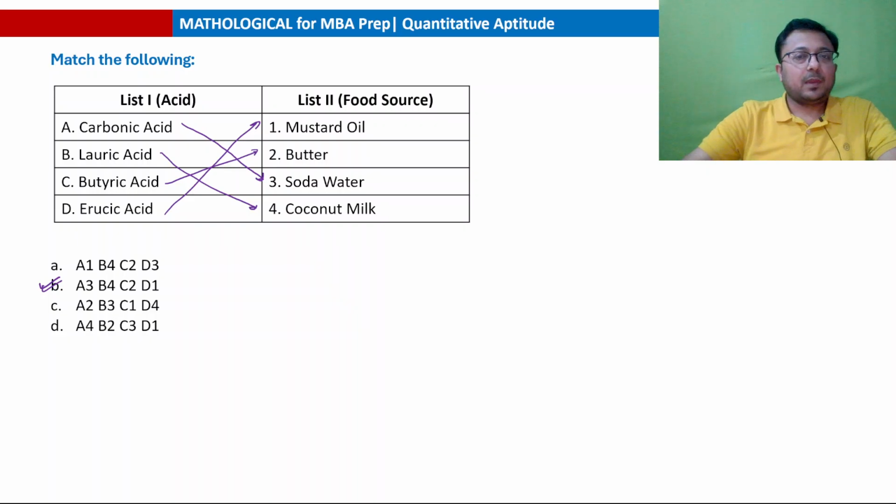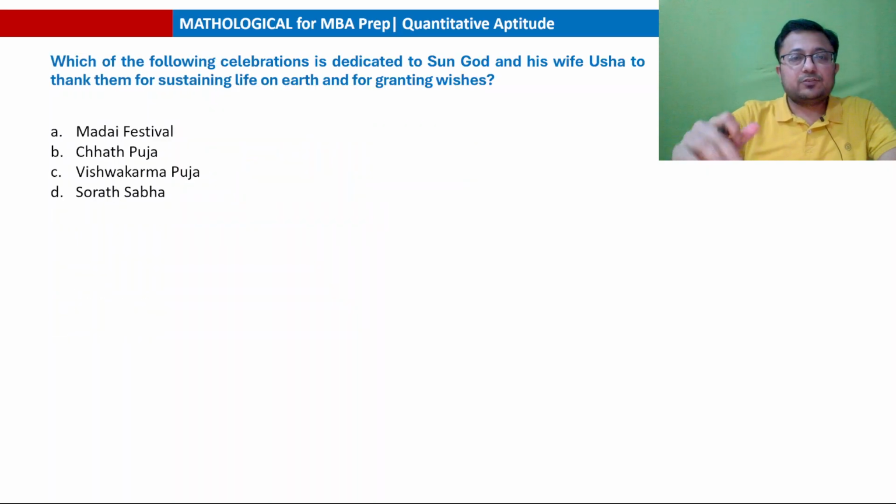Okay, clear? Next question. Which of the following celebrations is dedicated to sun god and his wife Usha to thank them for sustaining life on earth and for granting wishes? कौन सा फेस्टिवल सेलिब्रेट करते हैं? The answer is छठ पूजा. Okay, and this is celebrated on the 6th day of month of Kartik.